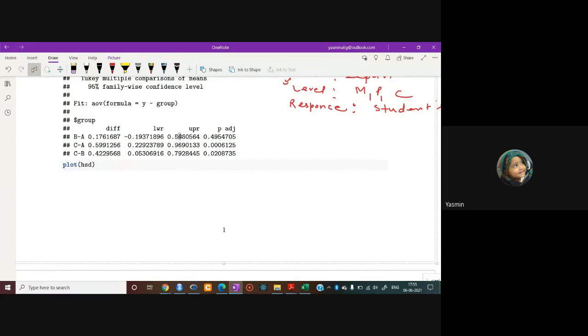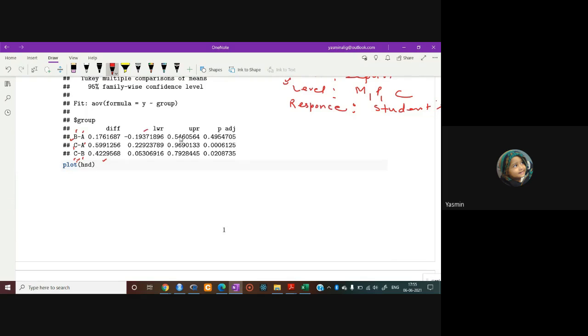So you can see clearly the comparison between the two groups: type of fertilizer 1 and 2, 1 and 3, 2 and 3. This gives the difference between the values of the fertilizer of these groups.